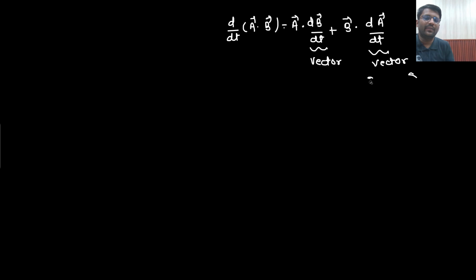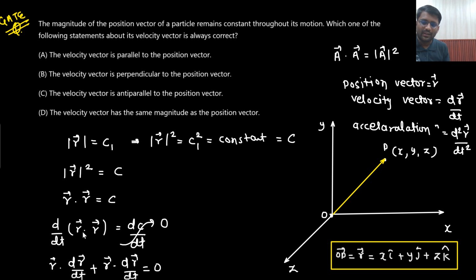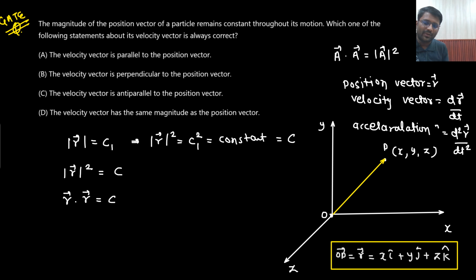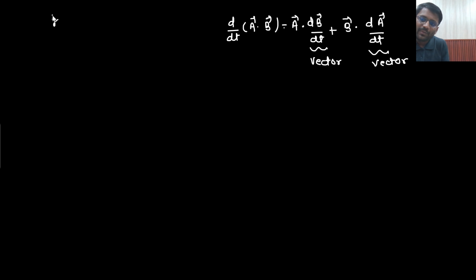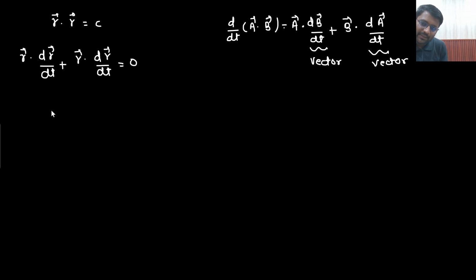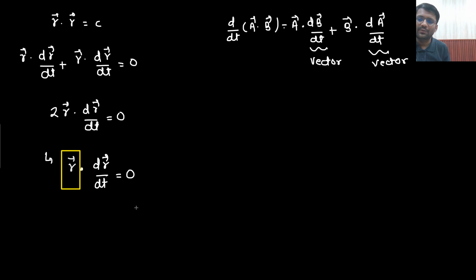Understandable? So from the previous slide, here we saw that r vector dot r vector is coming out to be constant. So similar thing I will do here. First one as it is, differentiation of second, plus second one as it is, differentiation of first. Both are the same, so I can write down 2 r vector dot dr by dt equals 0. So from here what you can get is r vector dot dr by dt equals 0. This is what you are getting.